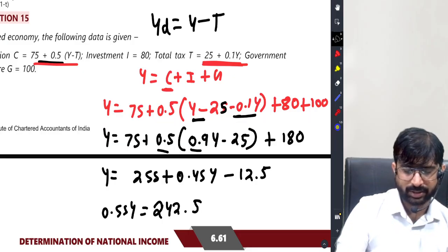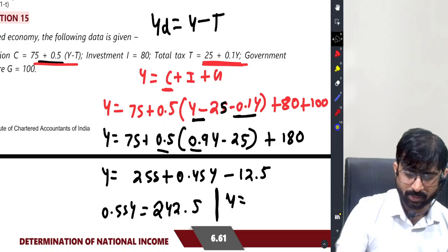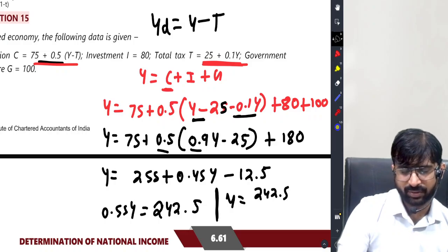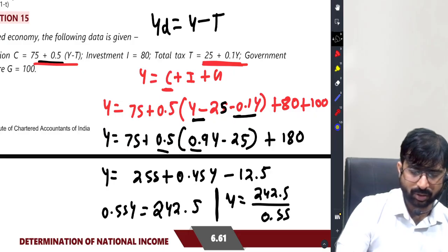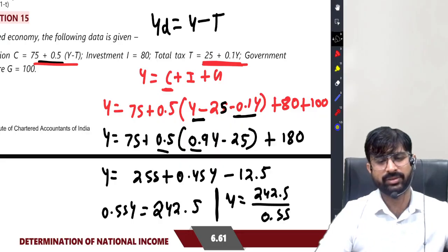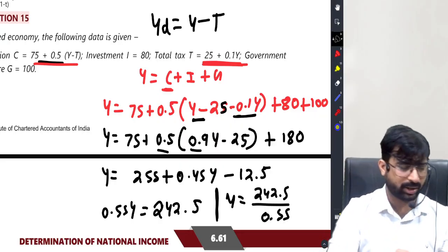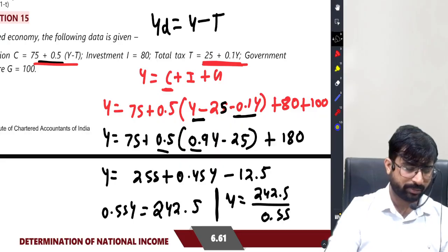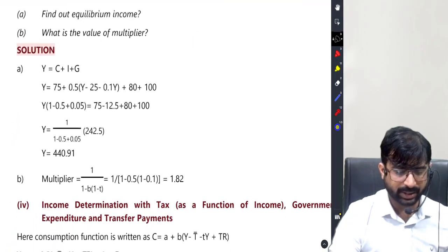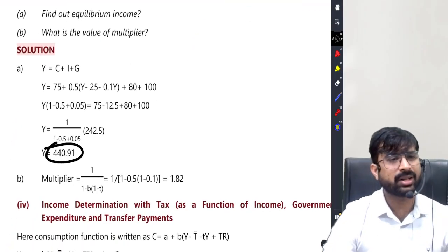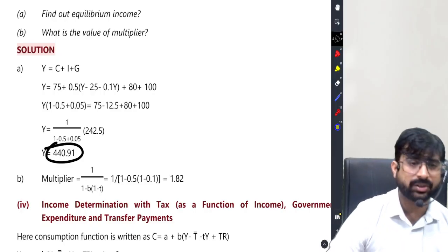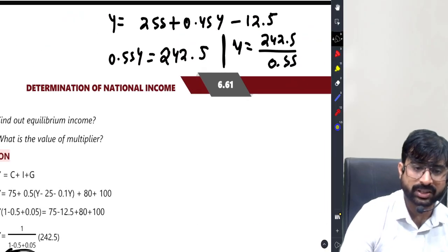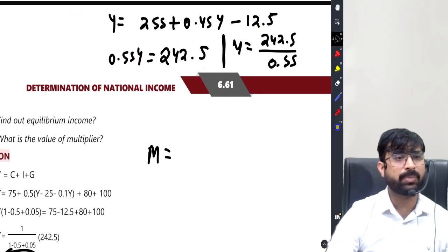So class, y is equal to 242.5 divided by 0.55. Okay, so 242.5 divided by 0.55, whatever it is. It's 440 approximately that I am getting, class. So 440 is the correct answer. What I am rather more inclined to explain in this particular question is not this, but the multiplier.